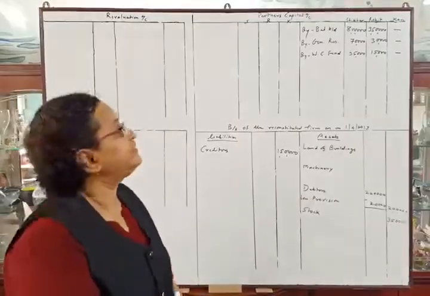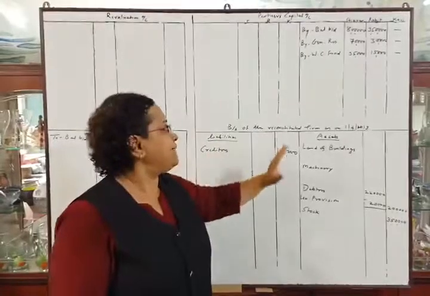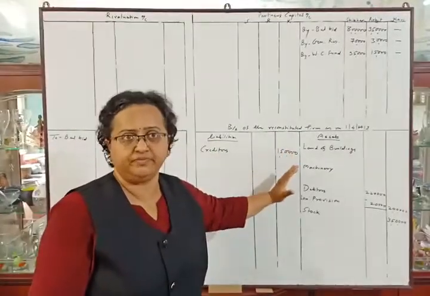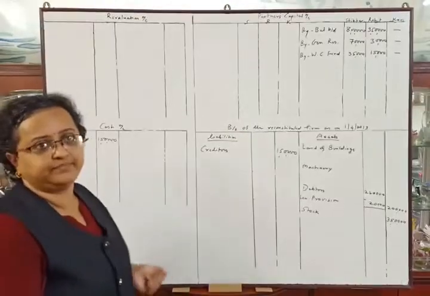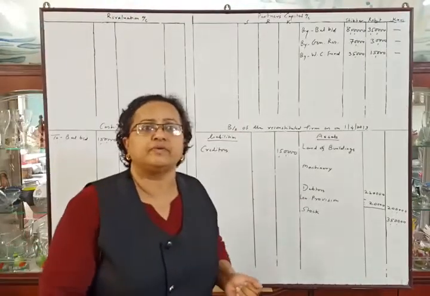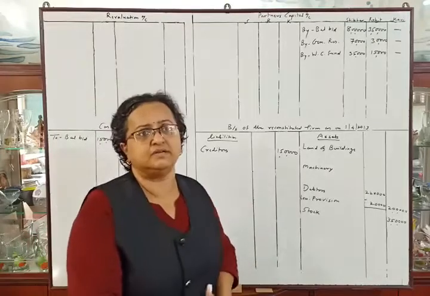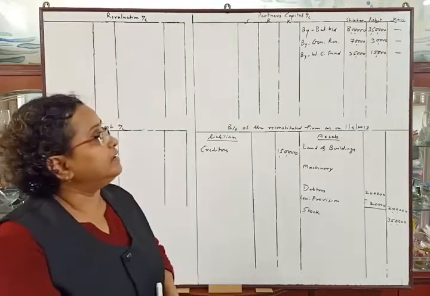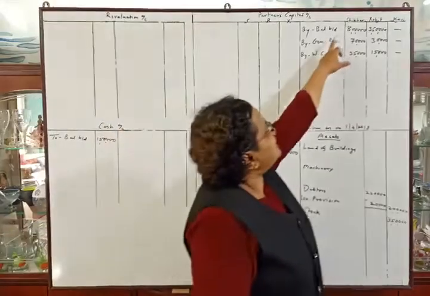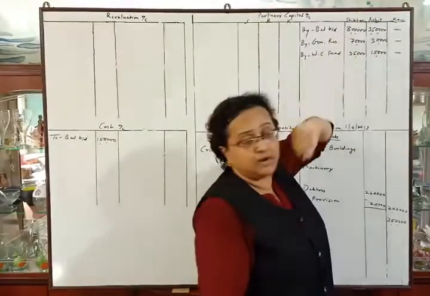Let us start. They told us to prepare revaluation account, partners capital account and balance sheet of the reconstituted firm. I have also prepared cash account for better understanding. Now I have made the posting already of balance sheet items. Let us discuss them. See the liability side. Capitals are given. I have transferred these capitals in credit side of capital account.